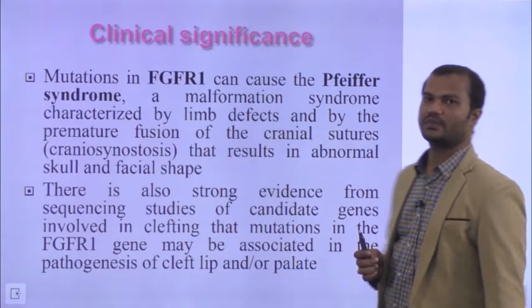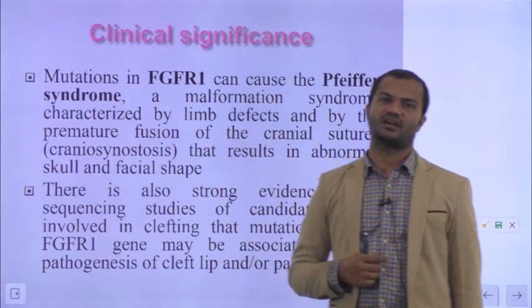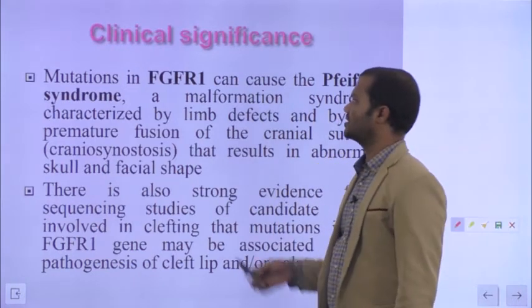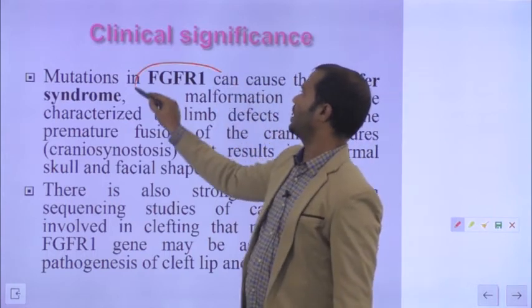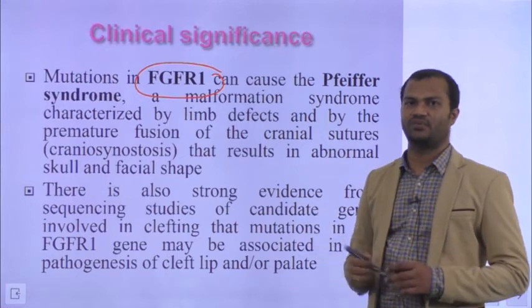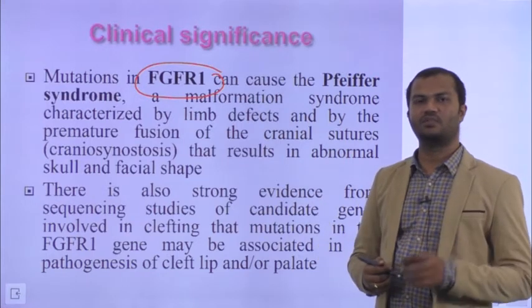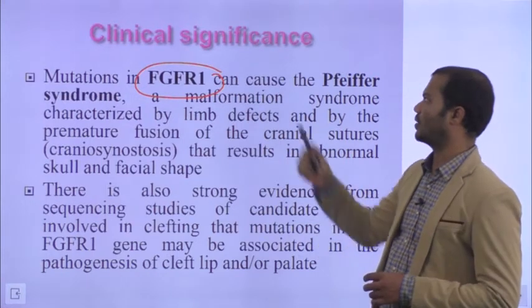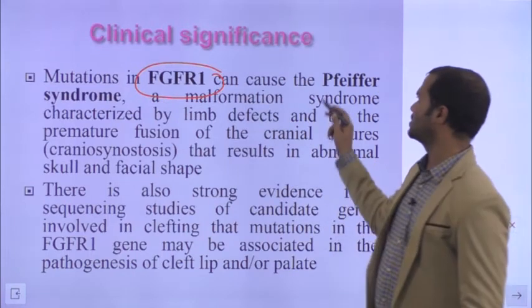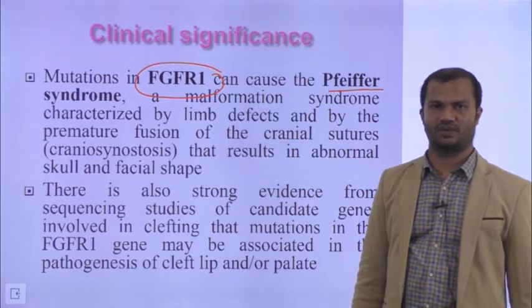So what is the clinical significance of fibroblast growth factor receptors? Mutations in fibroblast growth factor receptor 1 are one example. Mutations in this particular receptor cause a syndrome called Pfeiffer syndrome.